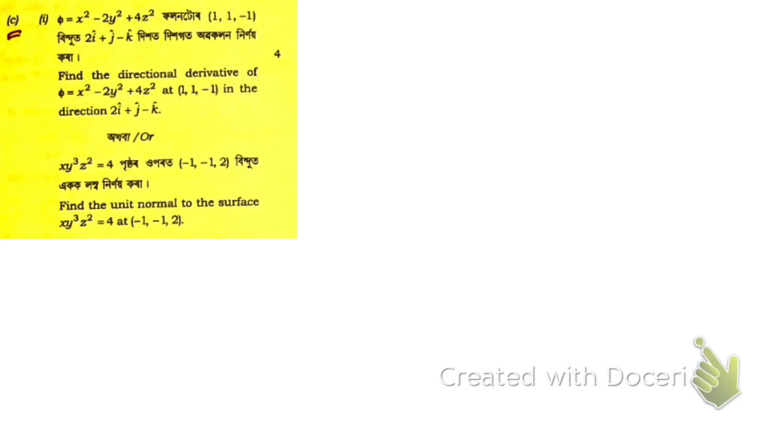Now this is question number 3c. Okay, 3c1. Either you need to solve this one or this one. I'm going to show you both. So here we have a function, and we need to find the directional derivative at this point in the direction of this vector. So how to find that?